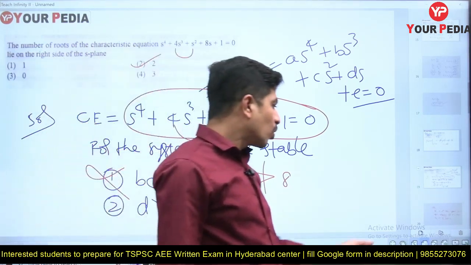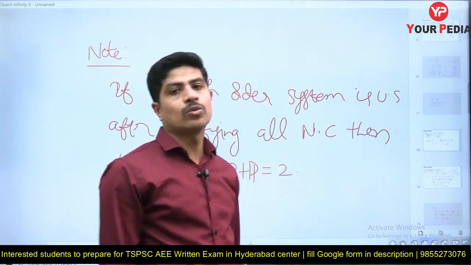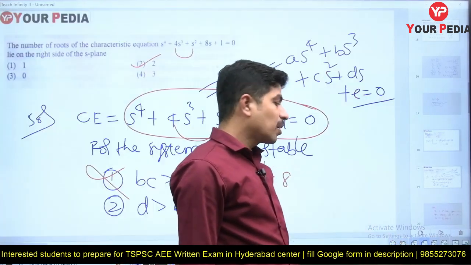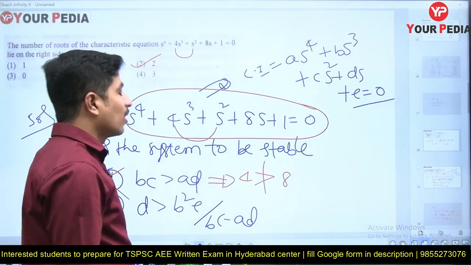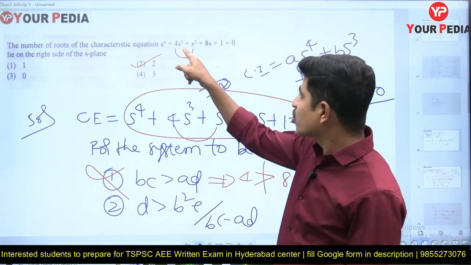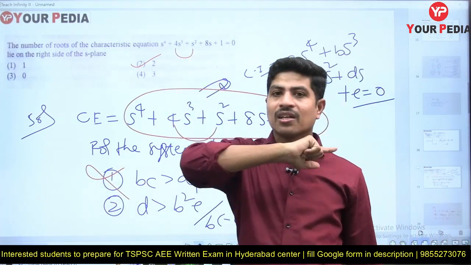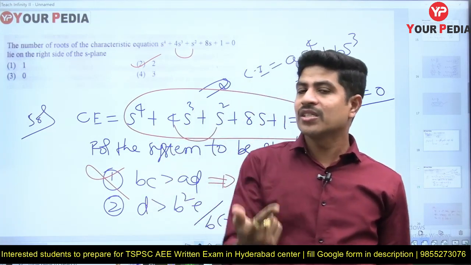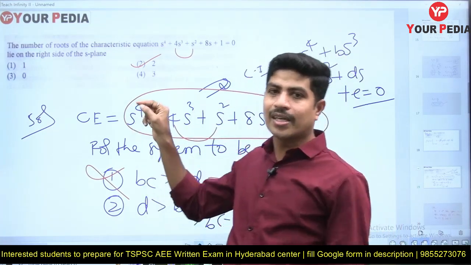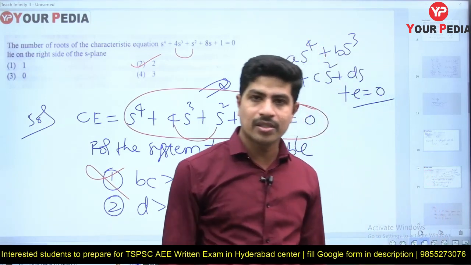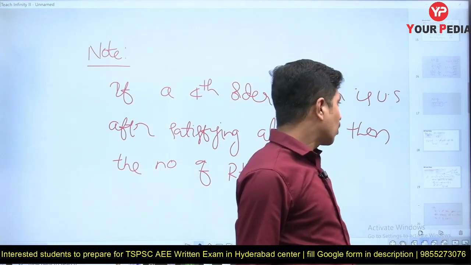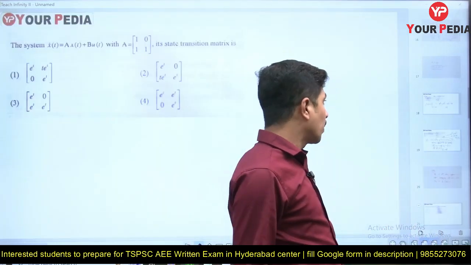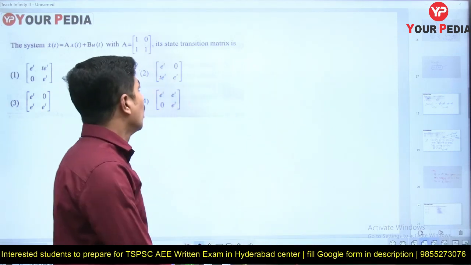You can do the same thing with RH tabulation also, but for your explanation purpose I explained for this much time. Otherwise, just by looking at this, BC is 4, AD is 8, the first condition itself fails, so it is unstable. A fourth order system, after satisfying all necessary conditions, if unstable, the number of RHP will be 2. The answer is directly 2. Not more than 10 seconds. Like this in control systems, many shortcuts we are going to learn in the upcoming sessions. Okay, fine. Look at this question.